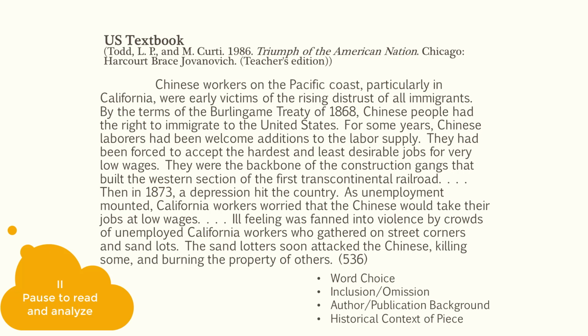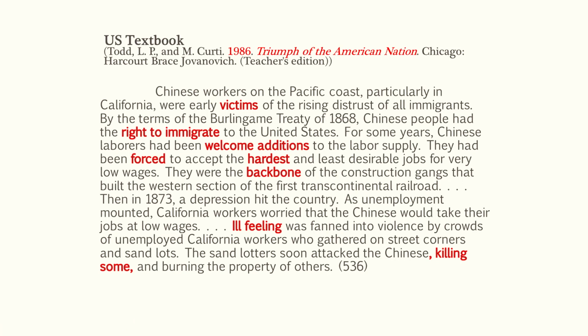Did you notice the words and phrases in red? The first thing you might notice is that the Chinese immigrants are framed from the beginning as victims. They now have our sympathy and we are on their side. The language about how the Chinese workers were asked to come here is quite different from the entice of the previous example. Also, there is some definite positive connotation going on in descriptions of their work.